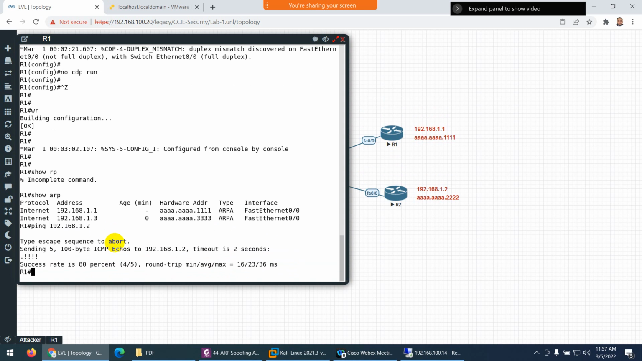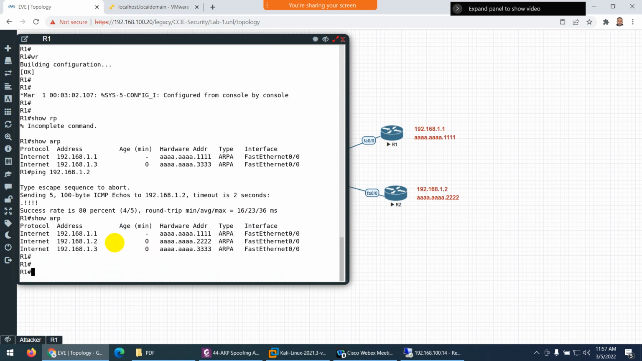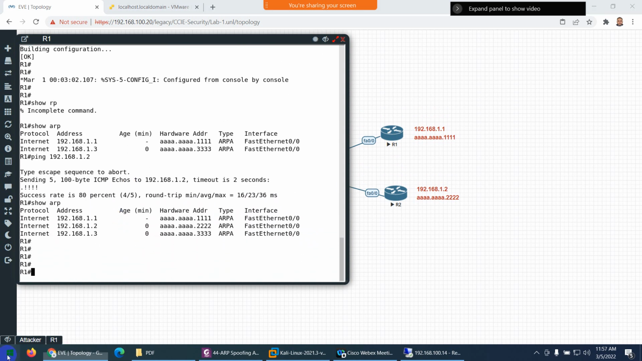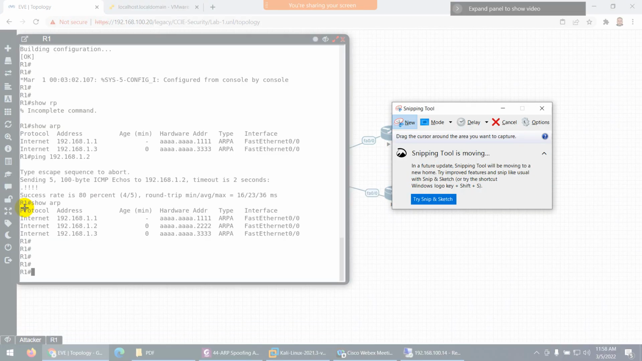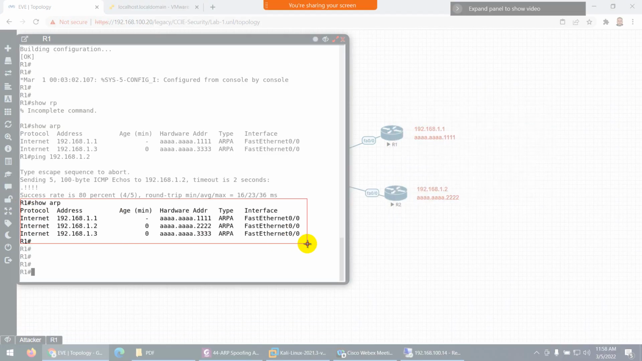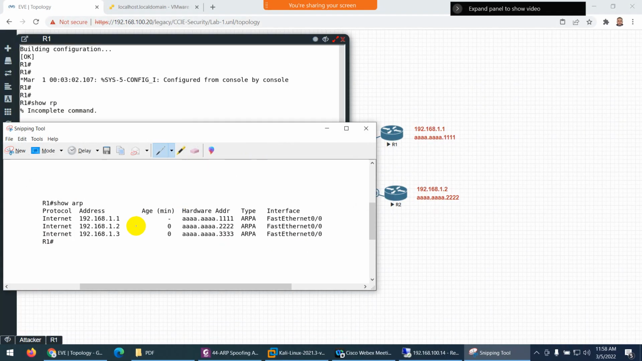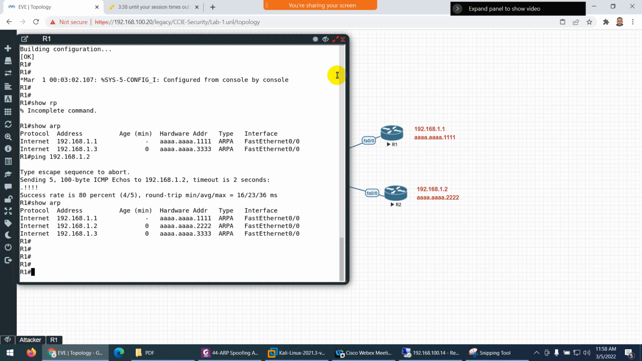Okay, and now let's see. So let me take a screenshot here so that you get the idea why I'm doing this, so it will be easy for you to see what is the difference. Here, R1 is 1.1 with MAC address 111. R2 is 1.2 with MAC address 222. And this is Kali Linux with MAC address 333. Keep in mind all these things. Now things will be changed.